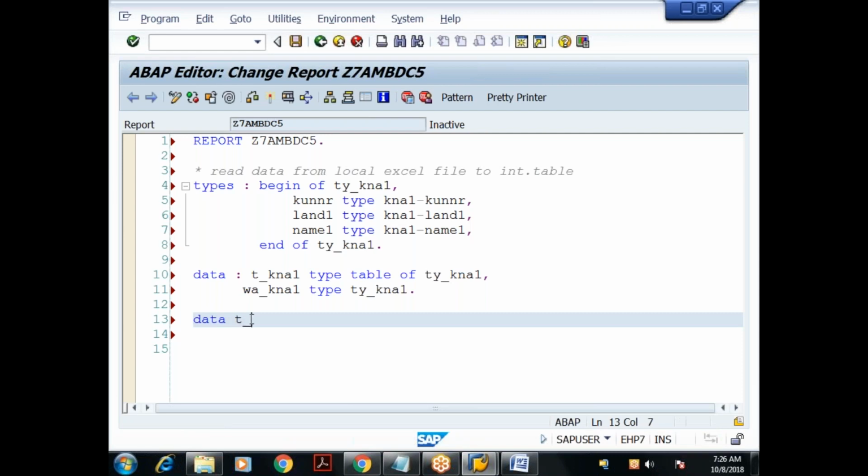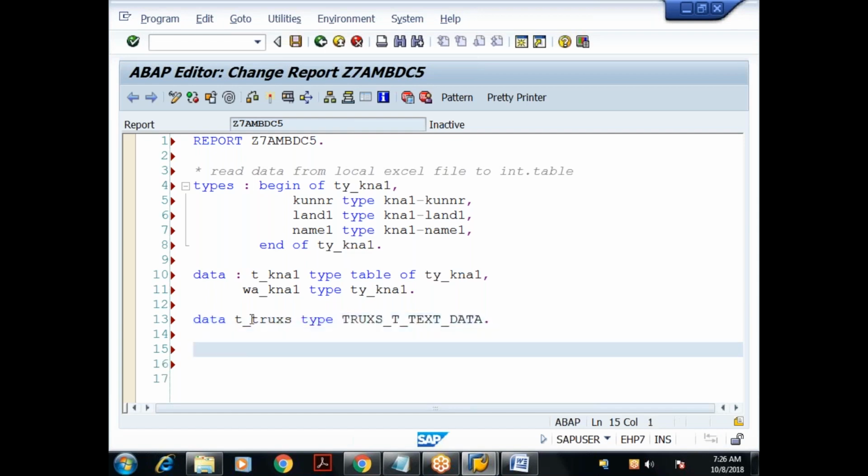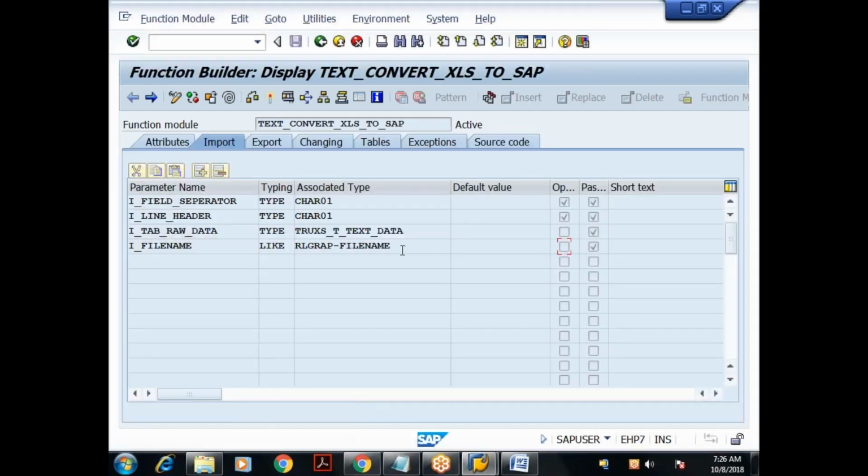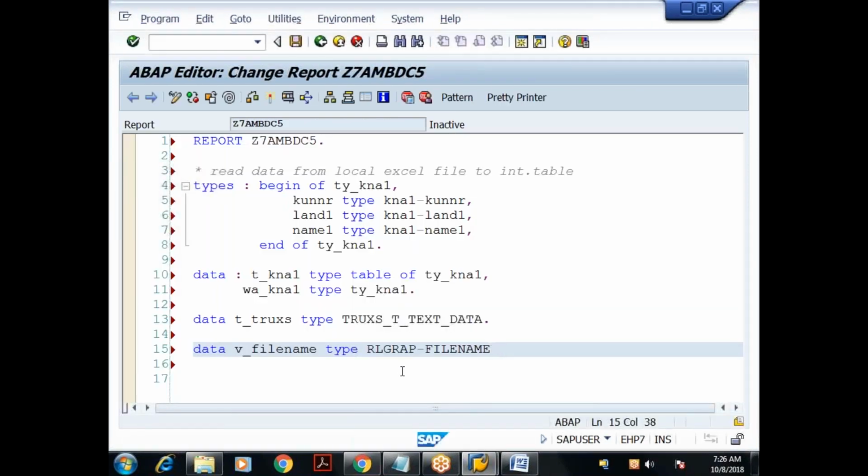Data t_trucks, t_trucks type so and so. Done. Then I require one variable, which is also mandatory, of type rlgrap-filename. So for rlgrap-filename, directly I'll give the path. The path value is in D drive. What is the file name? 8am cust.xls, 8am cust.xls.